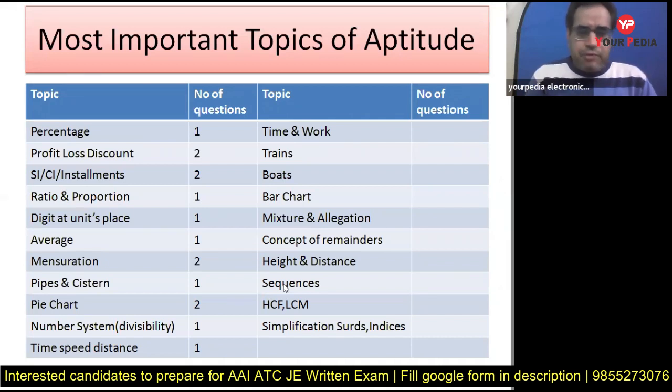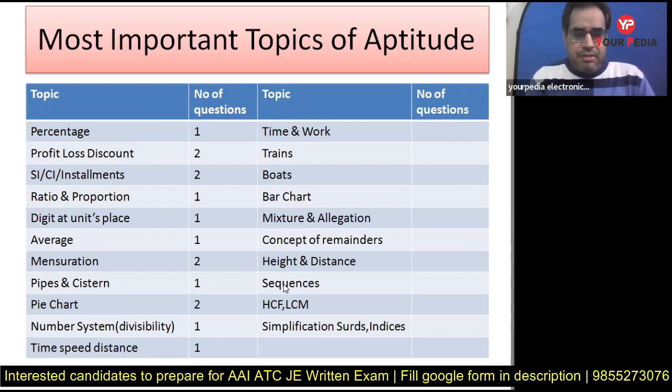Then digit at unit place. In my class I take around 1 hour to explain all the concepts of unit place, and if you get the idea, then you cannot skip this question in the exam. Easily you can solve. Once you know the basic concept of unit place, you can easily solve the problem in the exam. So it is an easy question and an important question, and again they may ask such a question. So prepare how to find the digit at the unit place of a number. Like you have 3 to the power 100, okay, and they ask what is the digit at the unit place. Such questions you have to prepare.